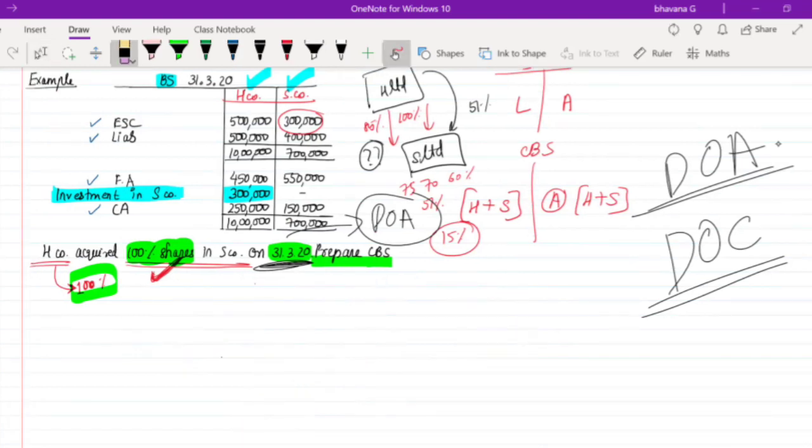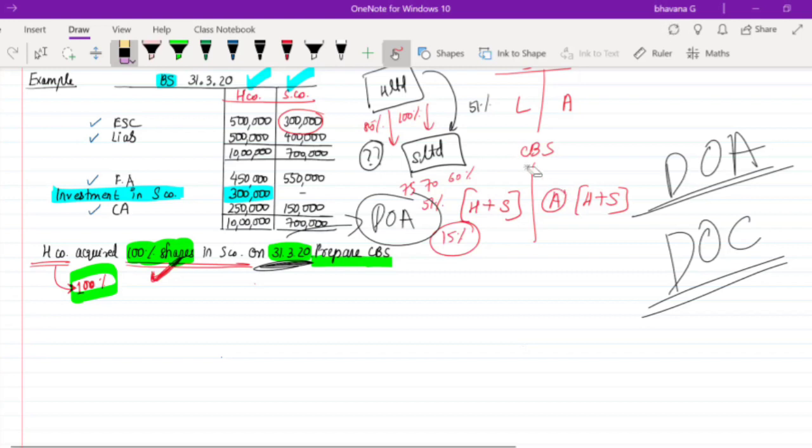So here the date of consolidation is, we are going to prepare the balance sheet on 31st March 20 only. The date of consolidation will always be your balance sheet date. The date when you prepare the balance sheet is the only date you can consolidate on, correct? Always remember, date of acquisition is when the holding company has acquired shares in the subsidiary company. Date of consolidation is when you prepare your balance sheets, or your balance sheet date.